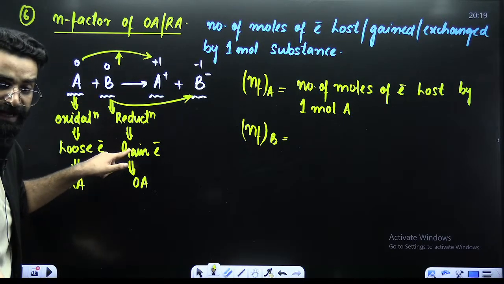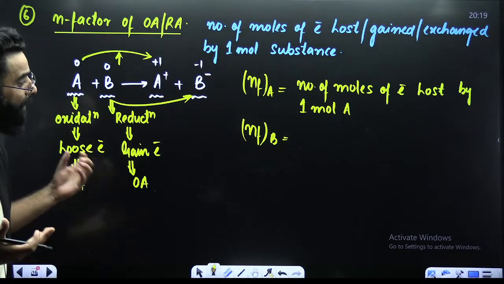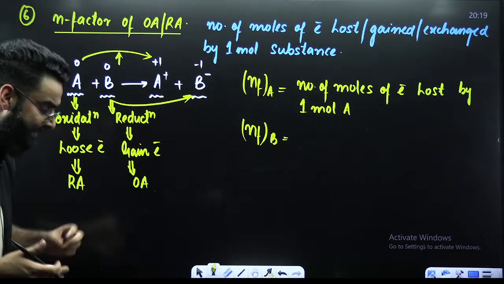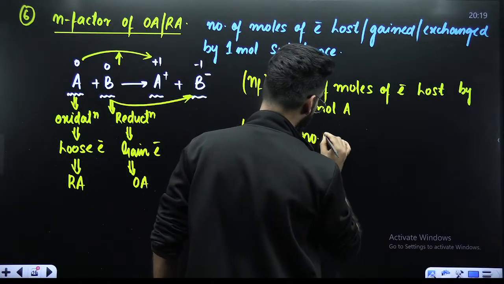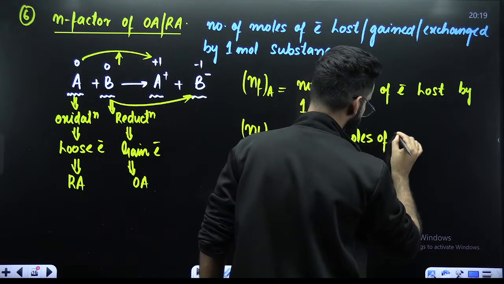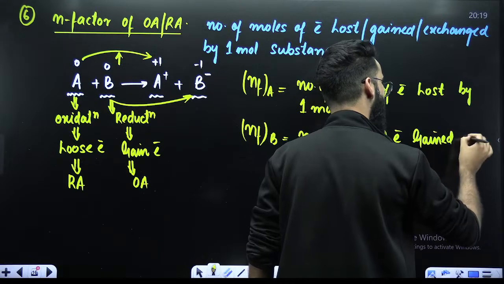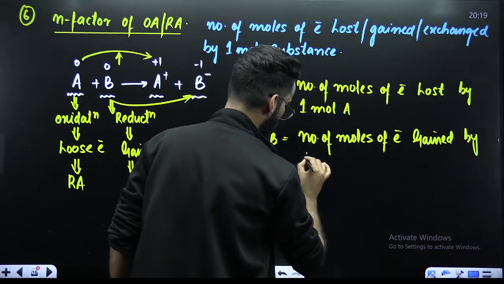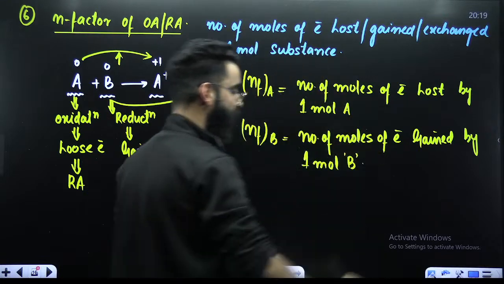Now I want to calculate n factor of B. That means technically, what exactly do I want to calculate? As per the definition, I want to calculate the number of moles of electrons gained by 1 mole of B.